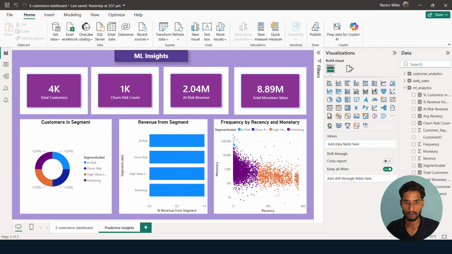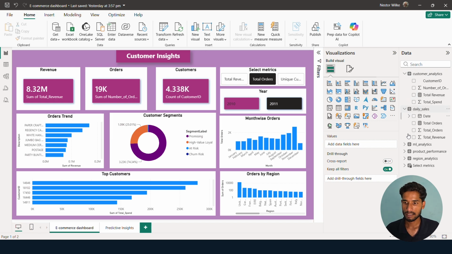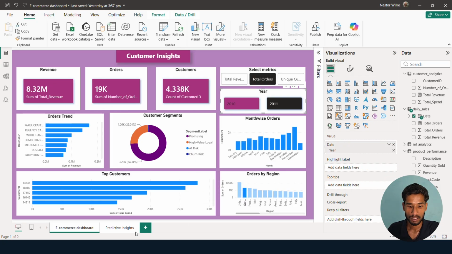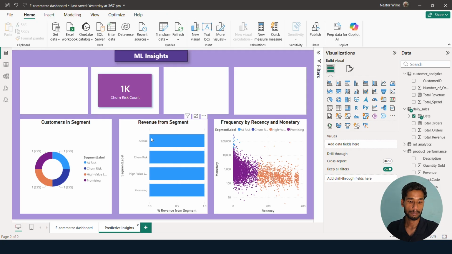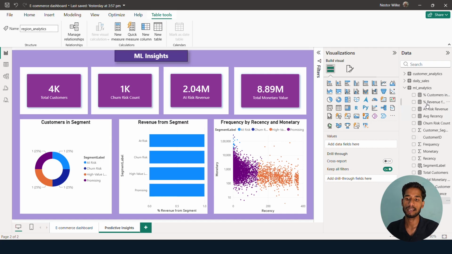Now let's see the final look. After building everything, you will get this kind of thing. After utilizing the same columns, I have built this dashboard. You can see the revenue, total orders, customers, how many customers there are by region, at 2011, at 2010. The same way you can go to the predictive insights. For this I have used the ML analytics. These are the measures I have additionally added.